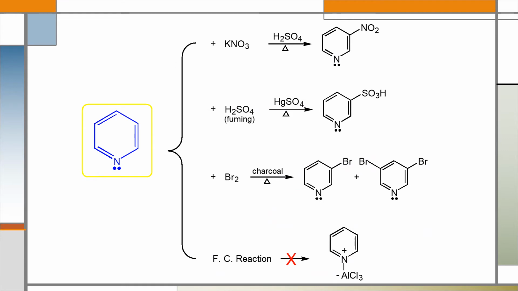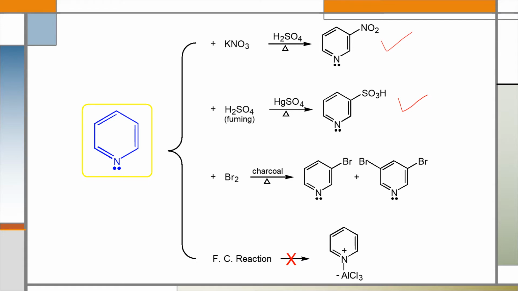Here I am showing a few examples of electrophilic substitution reactions of pyridine. If we do nitration of pyridine, the major product will be 3-nitropyridine. If we do sulfonation, pyridine-3-sulfonic acid will be the major product. If we do bromination, a mixture of 2 products will be the major products.